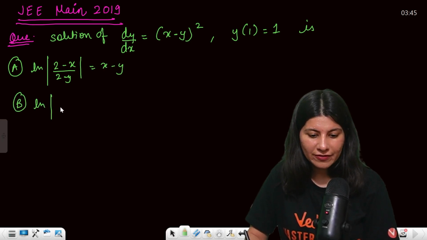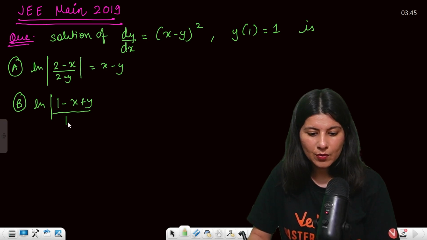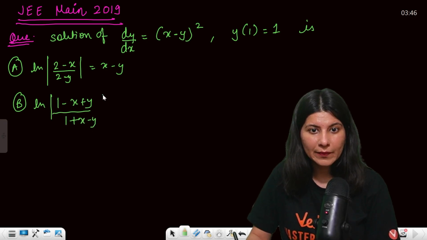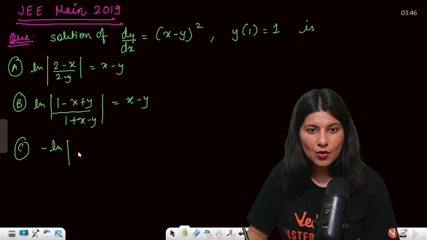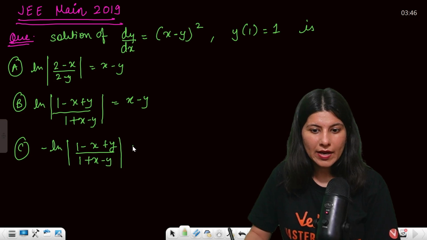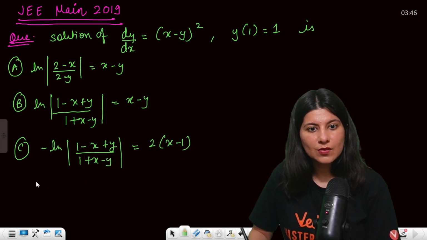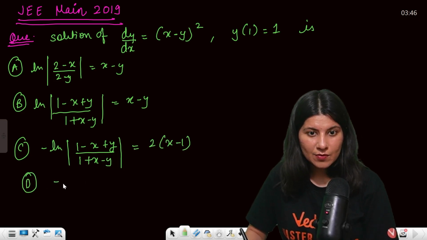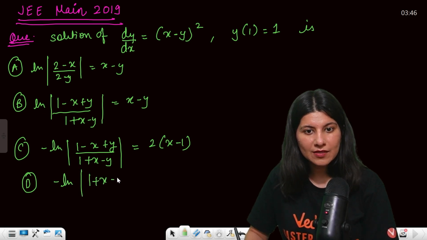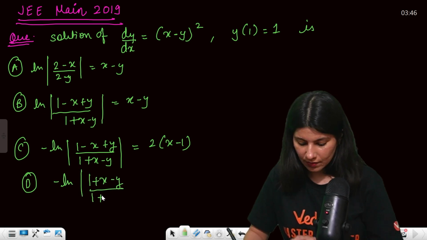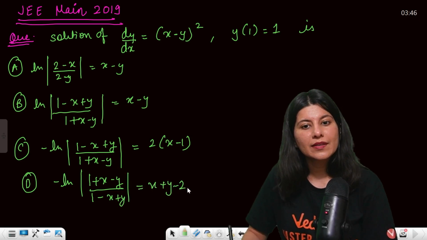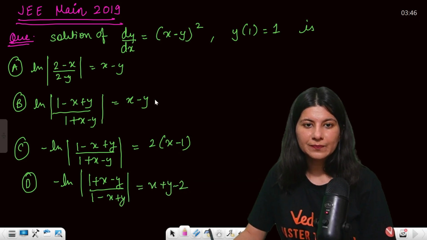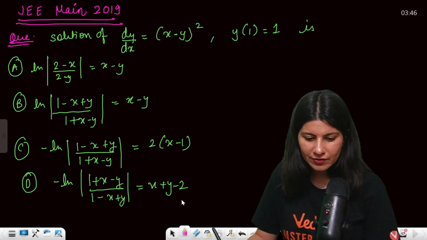Option B is log of 1 minus x plus y upon 1 plus x minus y is equals to x minus y. Option C is minus log of 1 minus x plus y upon 1 plus x minus y equals to 2x minus 1. And option D is minus log of 1 plus x minus y upon 1 minus x plus y equals to x plus y minus 2. Okay. So these are the options.